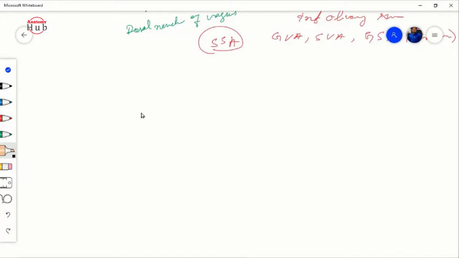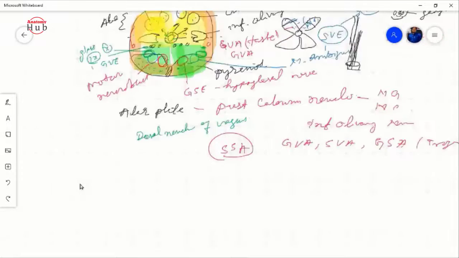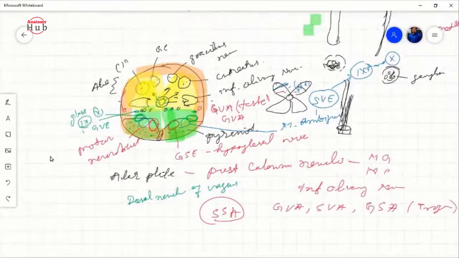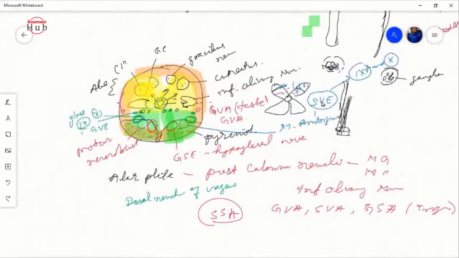Then the open part. So nucleus ambiguus, isn't it a special visceral efferent? Yes, special visceral efferent. Okay. Now, in the open part, what will we do?